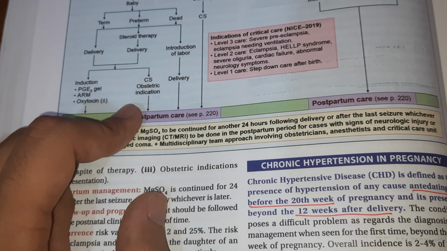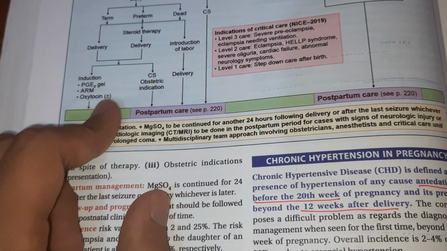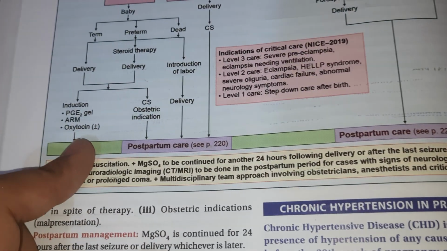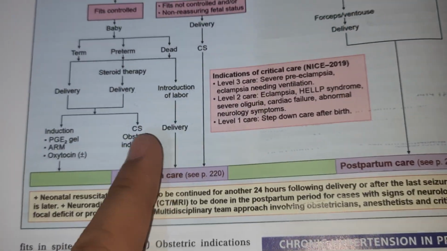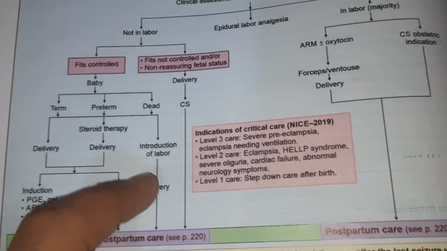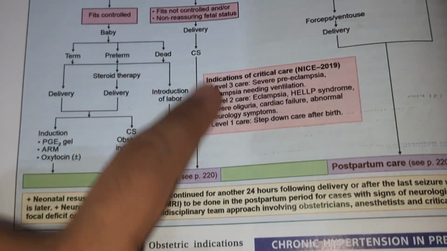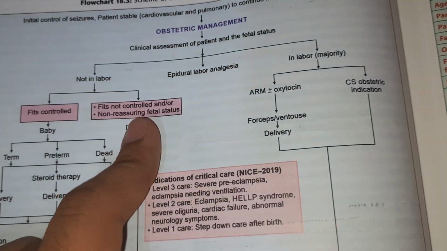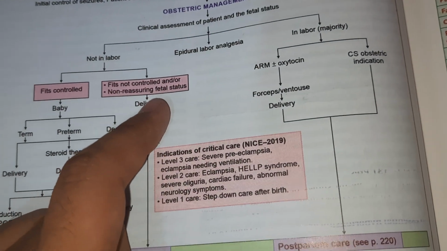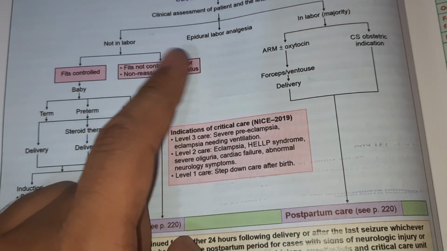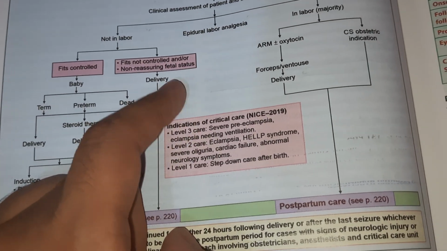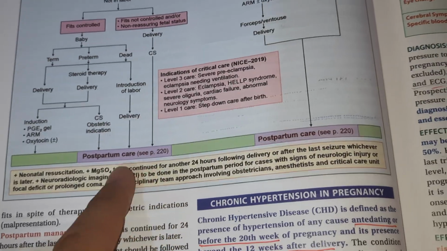Where there is no obstetric indication, delivery can be by induction with prostaglandin E2, artificial rupture of membranes, or oxytocin; with an obstetric indication, we have to do cesarean section. Finally, if the fetal status is controlled, we have to do delivery in any of these cases. And if the fetal status is not controlled and not reassuring, we should again do delivery by cesarean section, and then do postpartum care after delivery.